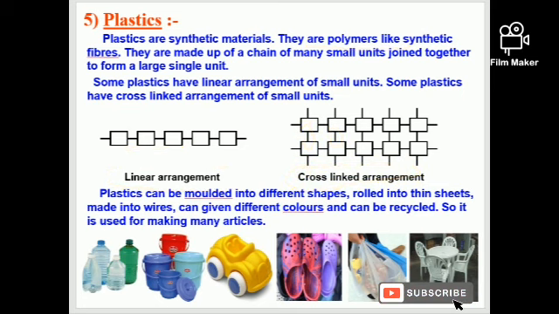Plastic is very special. How? Because you have seen plastic in various shapes. You have seen thin sheets of plastic. It can be made into wires. It is found in different colors and it can be recycled. That's why plastic is very special. Here we can see so many pictures: bottles, bucket, toys. So these are the pictures showing various colors, various properties of plastic.